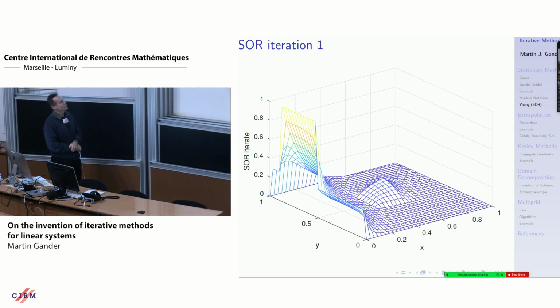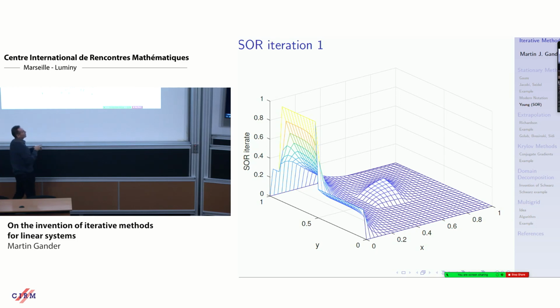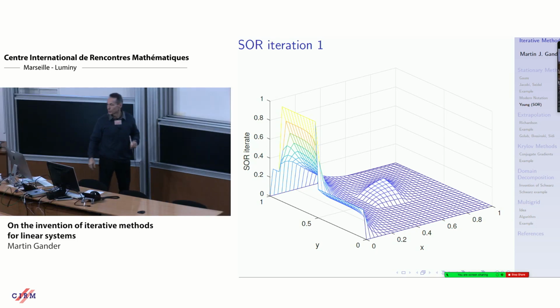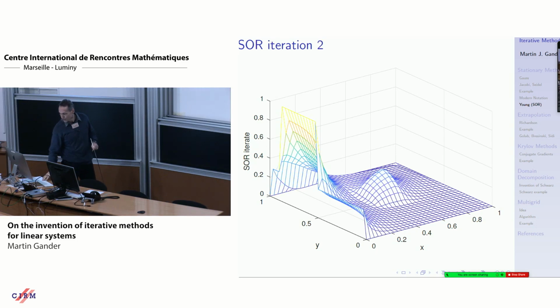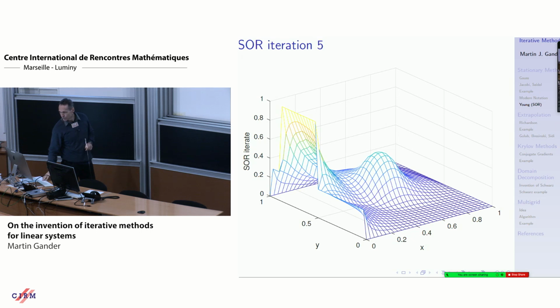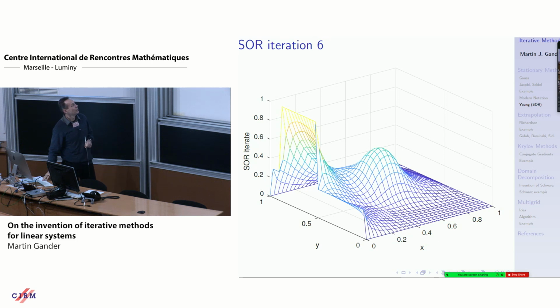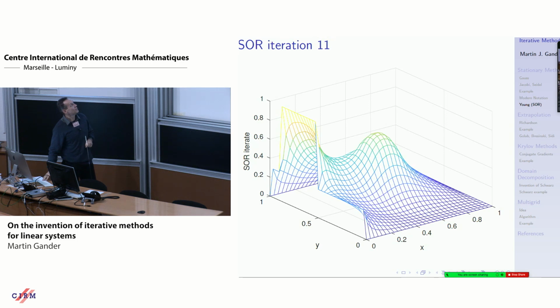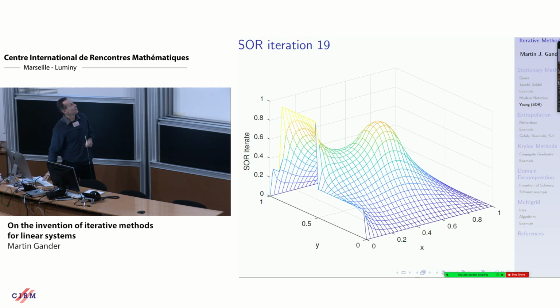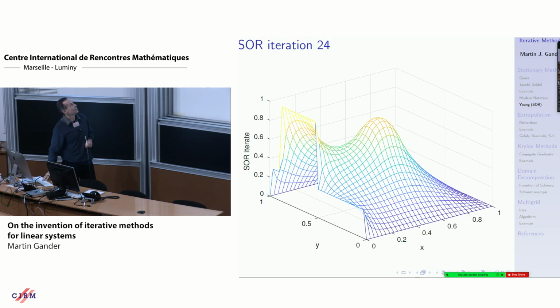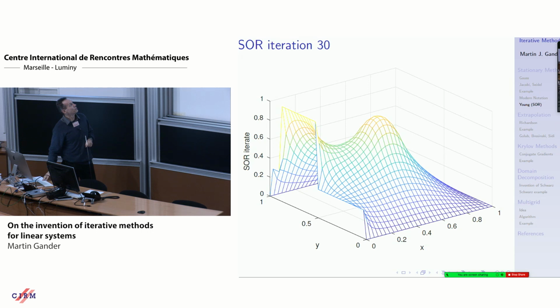That's the first iteration. You see the shape has drastically changed because there is this over-relaxation parameter that works now. First iteration, second, third, fourth, fifth. You see, it's just dramatic. It's the same process. It's just over-relaxation on each variable. We're at 10 iterations, 20 iterations, 30 iterations. We have basically the solution.